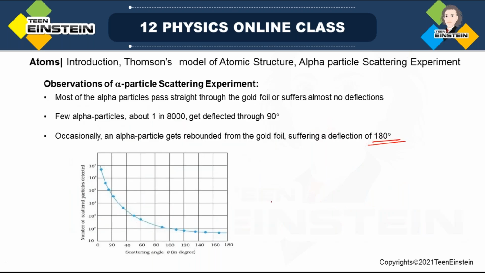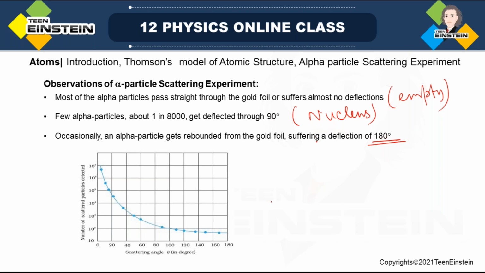So from these observations, since all the particles pass through, that means most of the space of the atom is empty. Large angle scattering gives the idea of the nucleus.